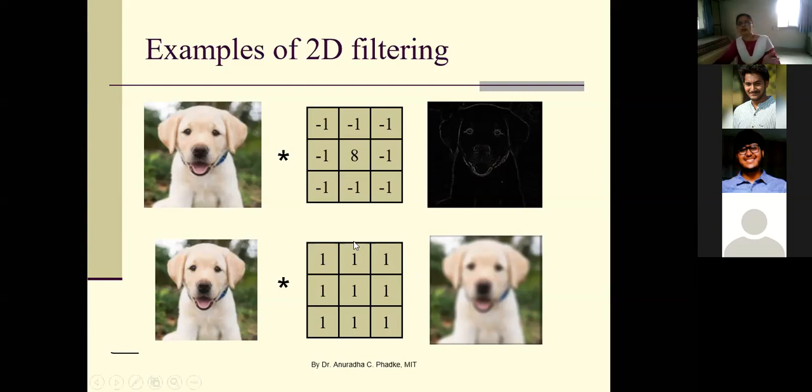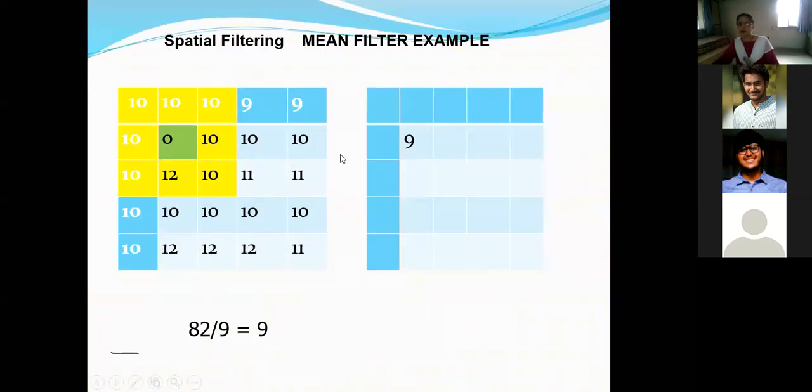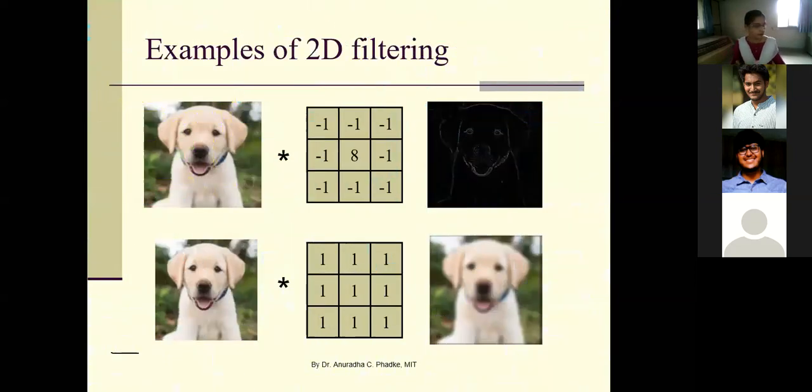You can have horizontal gradient, vertical gradient, and many other types of filters which are useful to derive various features from your input image data. So that's all for today. I hope the need for the convolution layer is clear to you.